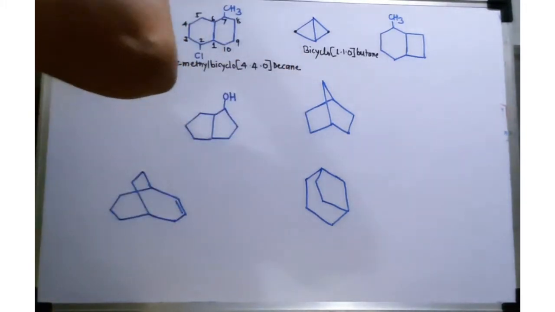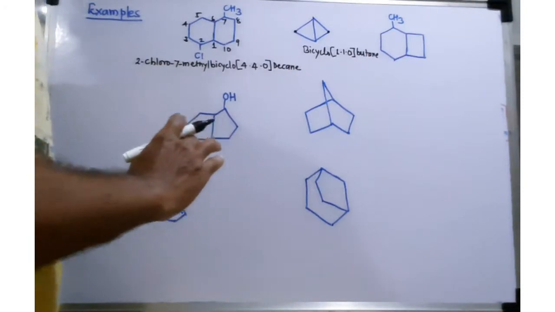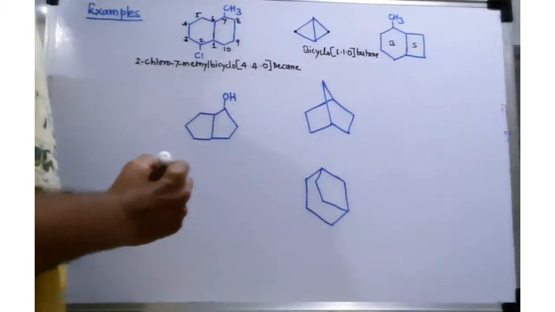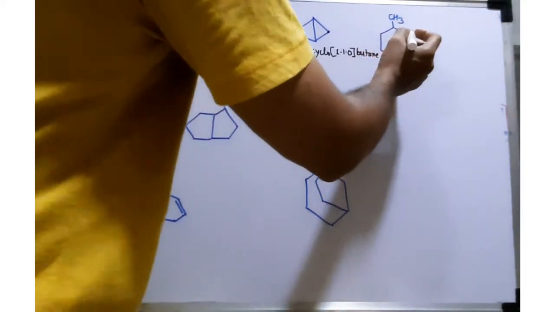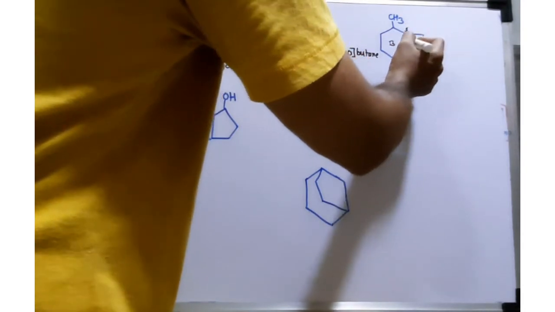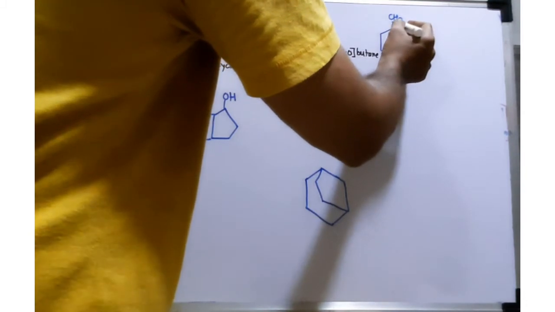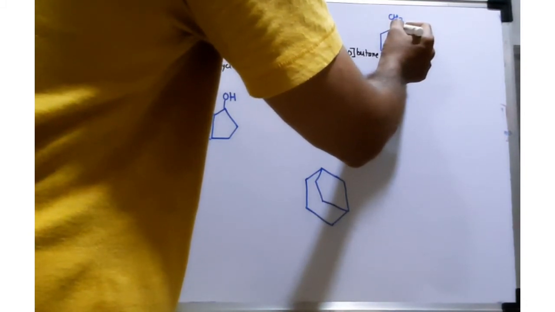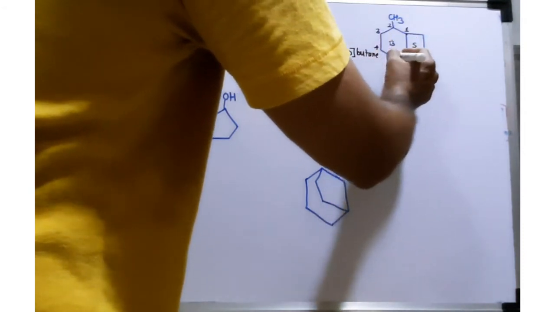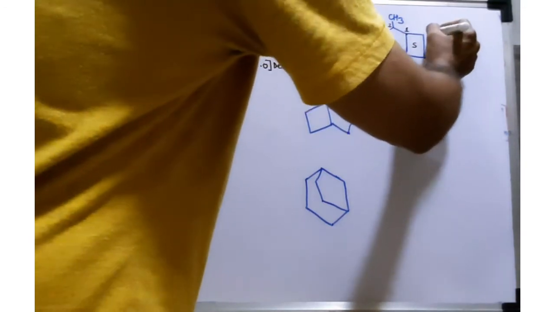Now coming toward the next ring, in this compound both rings are of different size. The first one is a bigger ring and the other is a smaller ring. So the numbering will be started here, at this common carbon, that is 1, and then I'm going to the bigger ring where the substituent is present, and this is carbon number 2, then going to this carbon 4, 5, 6, and then going to the smaller ring 7 and 8.